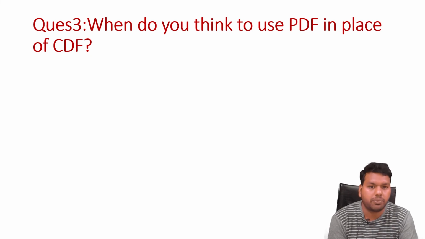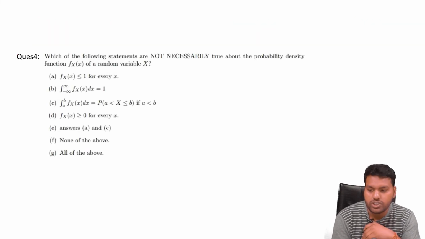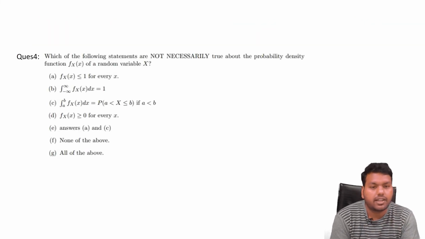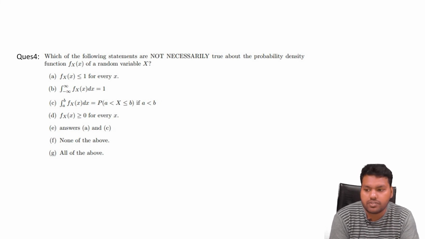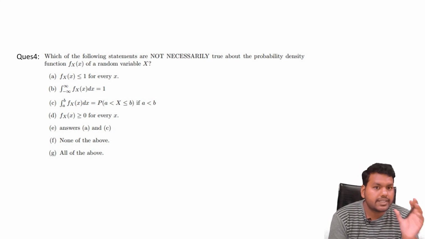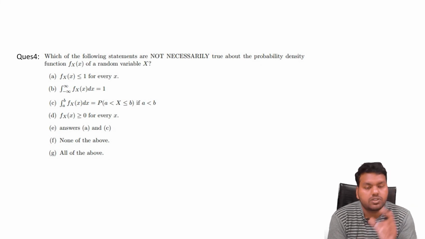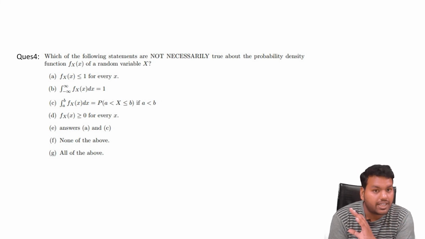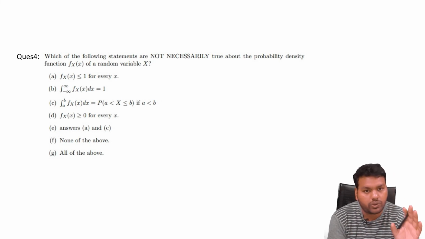This question is important. Now moving to the fourth question, which can again come in the screening test. Which of the following is not necessarily true about the probability density function of a random variable x? The probability density function has some properties, and these four options are talking about that. If you see, the probability density function is never restricted to be less than or equal to 1. So option A is not true, and that is our answer.